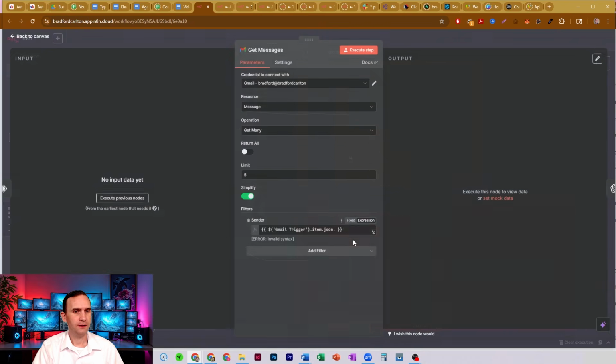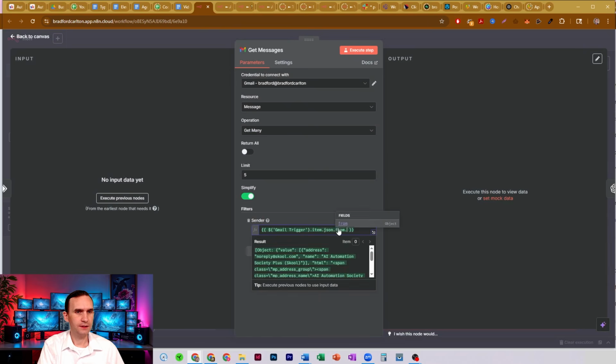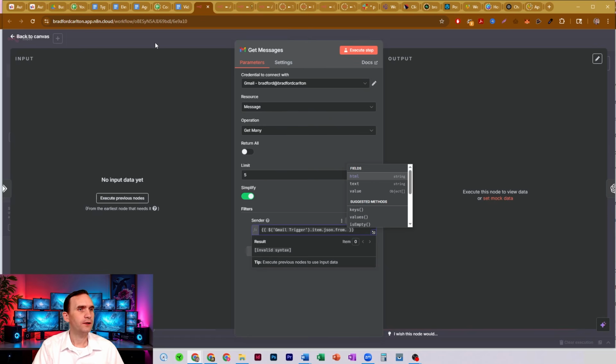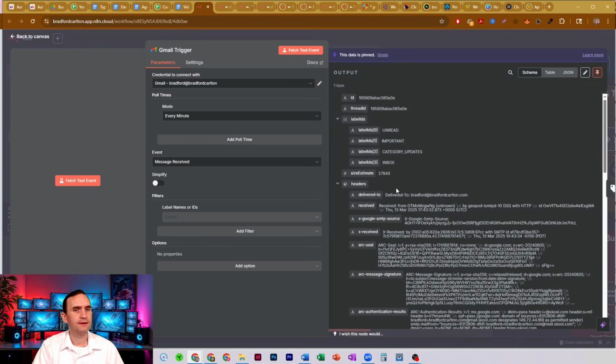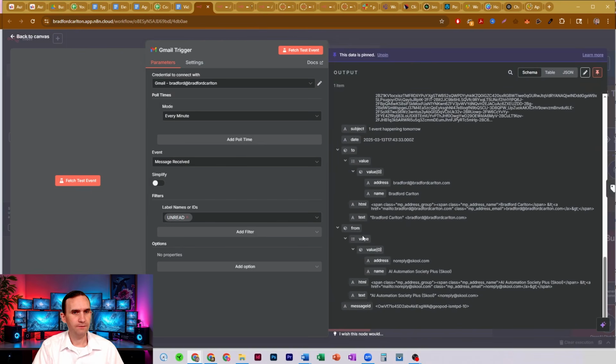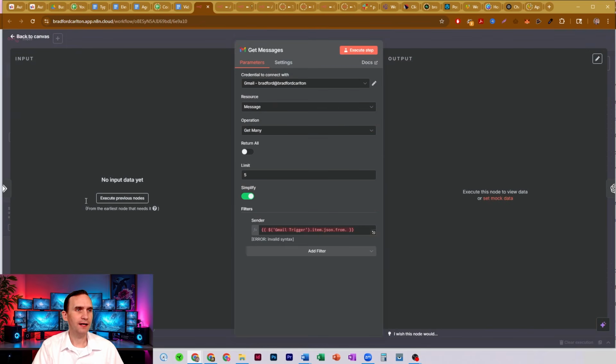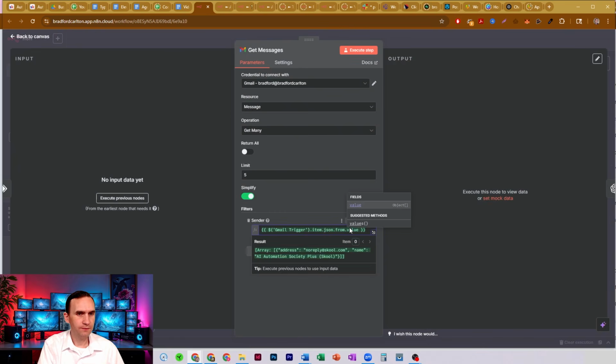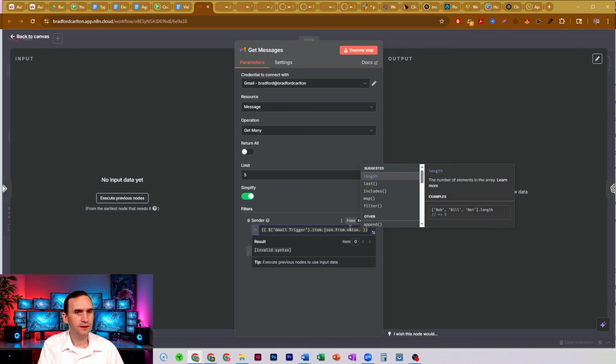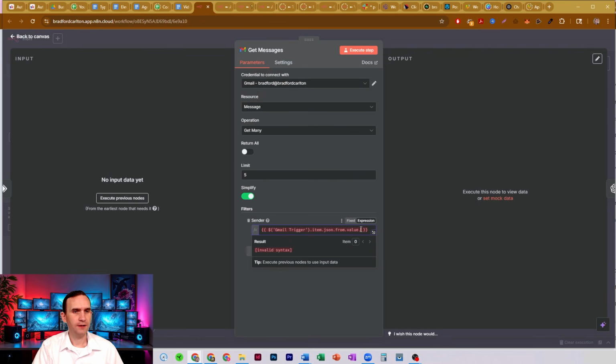Okay, from here. So dot from dot add, wait, dot. Uh-oh. Oh, I guess it wasn't just straight address. What was it? Down here, from value address. Okay. So this is how you would come in and find it. Now, if your path was already filled up, you'd have been able to just grab it, but mine wasn't. But I'm showing you how to fill this in yourself. So why is it not dot address? Dot, okay, so it's value 0. So square brace 0 dot address. Now it found it and it got it.